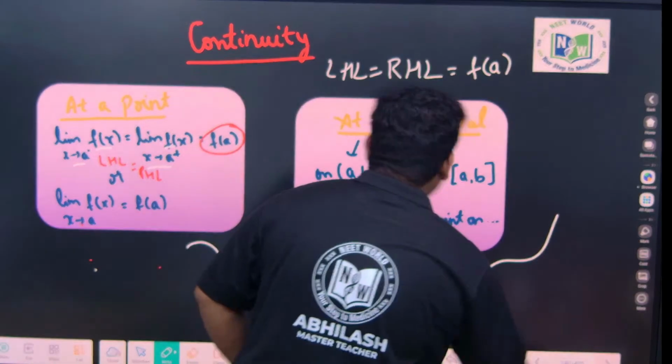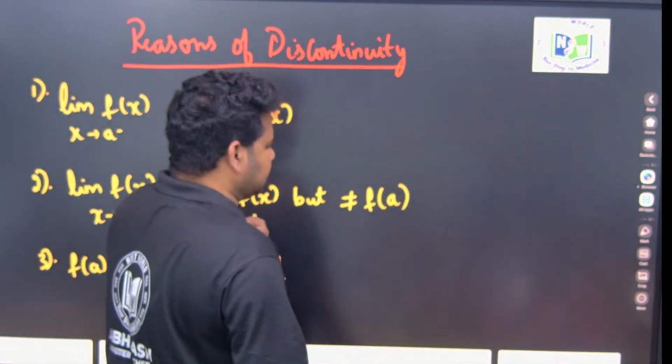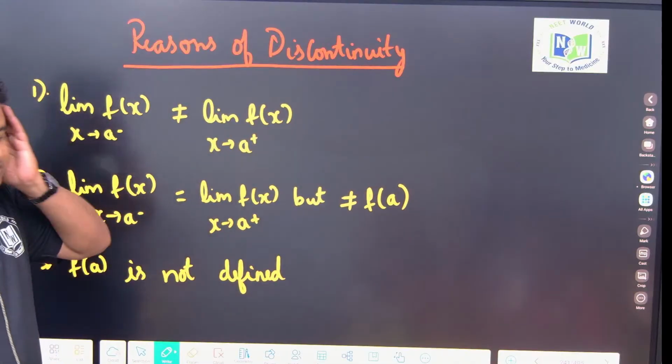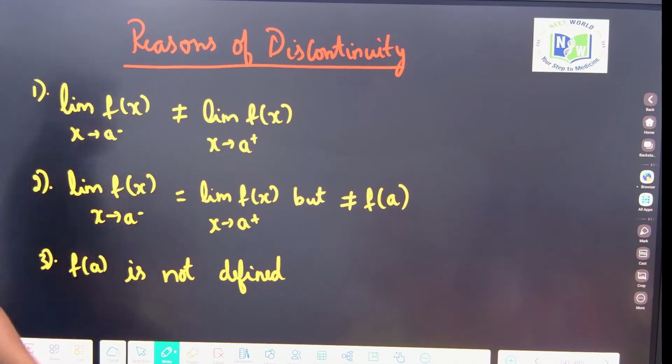Now, based on continuity, you have to know certain concepts. What are the reasons that a function will be discontinuous? The first thing is, if the limit itself does not exist, then it cannot be continuous.